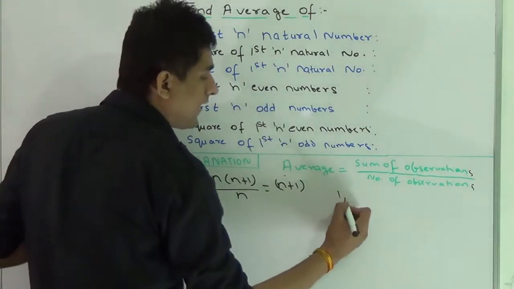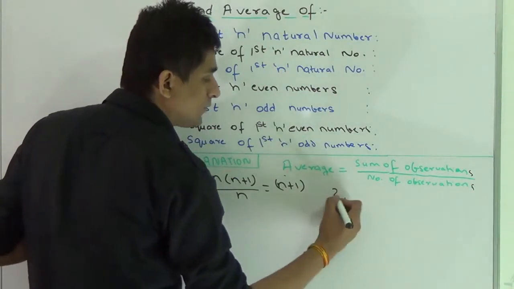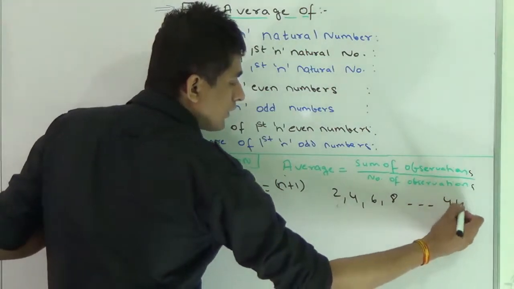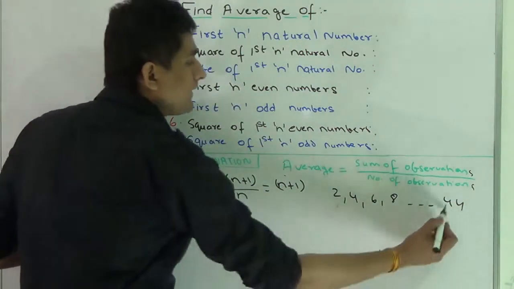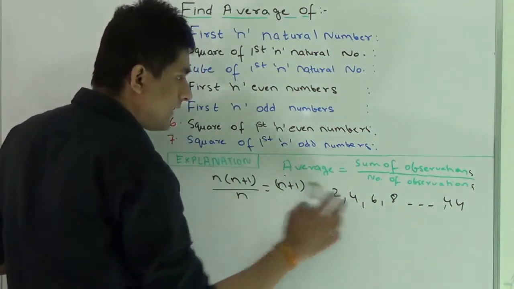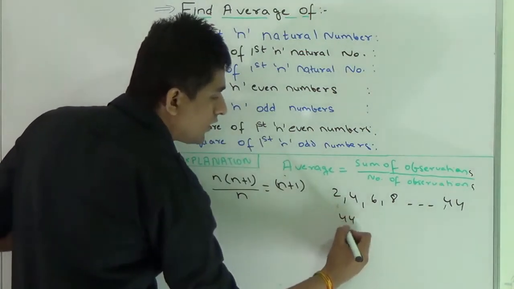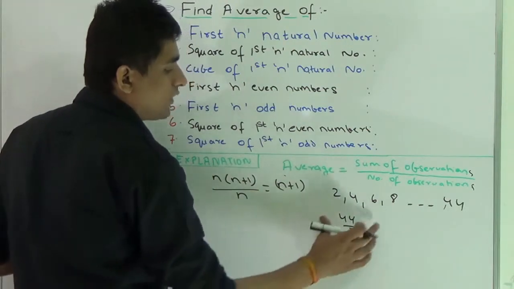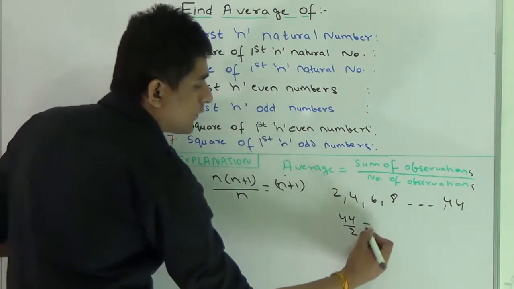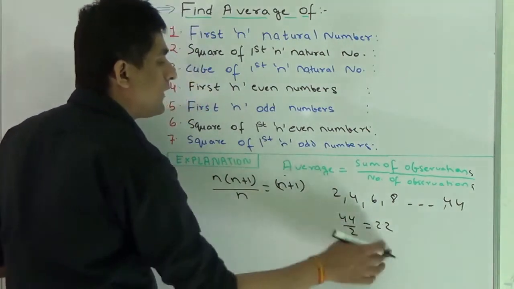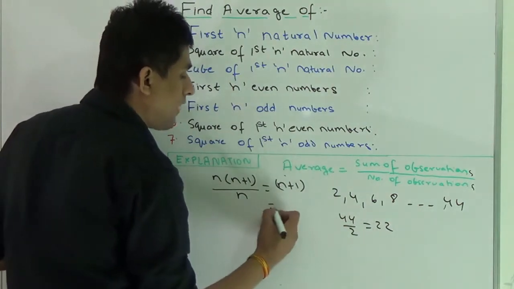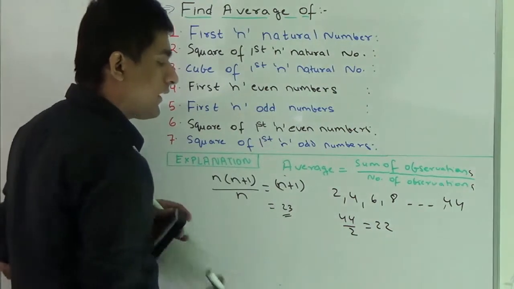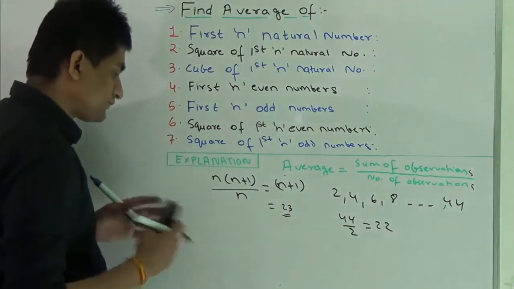Suppose we have to find the average of this series: 2, 4, 6, 8 till 44. Then n will be 44 divided by 2, because the number of terms will be just half. 44 divided by 2 is 22. So we put the value of n as 22 and the average will come out to be 23. This point should be noted. This should be clear.